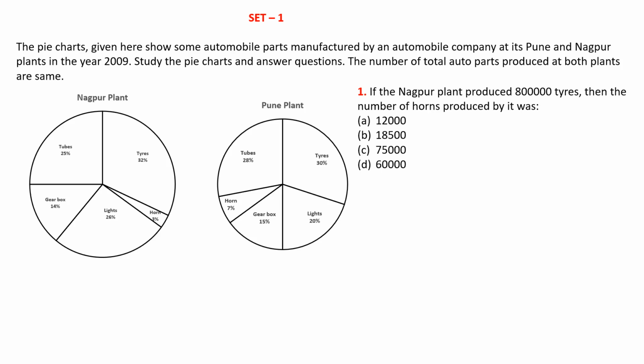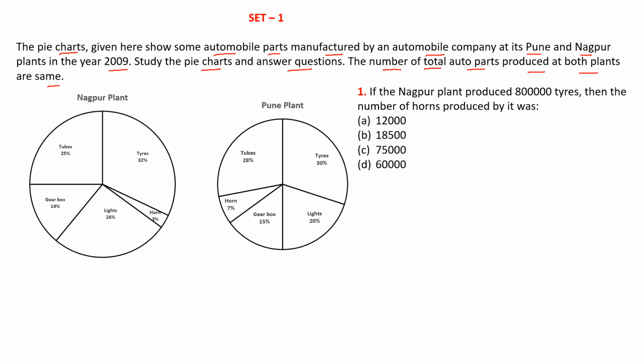Let us now look at the first set of mock. In this it is given that the pie charts given here show some automobile parts manufactured by an automobile company at its Pune and Nagpur plants in the year 2009. Study the pie chart and answer the questions. The number of total auto parts produced at both the plants are the same.